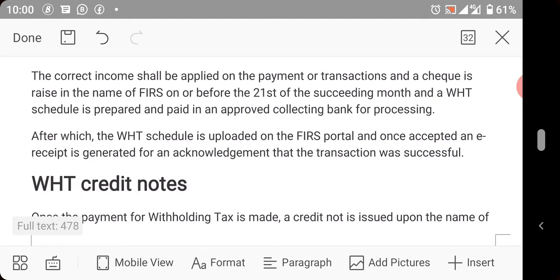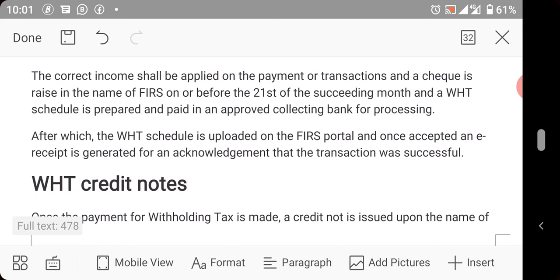Withholding tax, after being paid in a collecting bank, in fact all the banks are collecting banks of FIRS, you will now get your receipt, which is a printout, and also your teller duplicate. You will now fill a schedule of the names of persons, addresses, transactions and all that, and the rate.